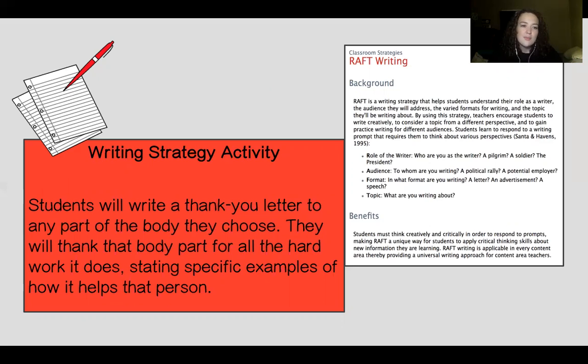So a prompt that I thought of was that students will write a thank you letter to any part of the body they choose. They will thank that body part for all the hard work it does, stating specific examples of how it helps that person. I just thought this was kind of a cute little prompt to do. It makes students think about the different body parts and what they do and how they help you as a person. So I thought that would be a way to get students to really think creatively and critically about the lessons that we have gone over through book club.